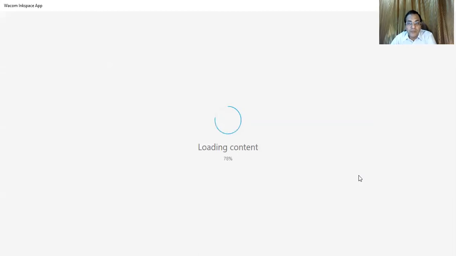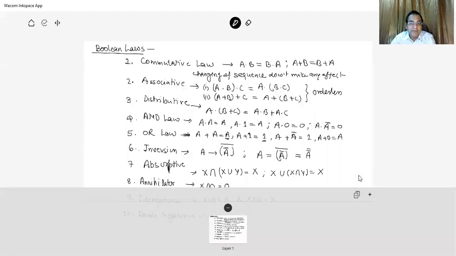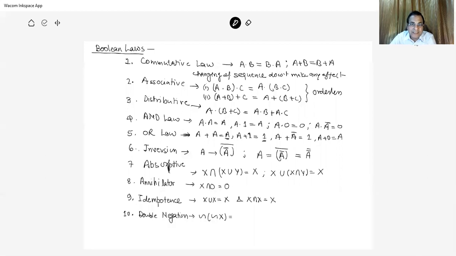The other Boolean laws are very simple. First is the commutative law. Commutative law is A into B is the same as B into A. For ANDing and ORing, A plus B is equal to B plus A. Means changing the sequence does not make any effect on the result.